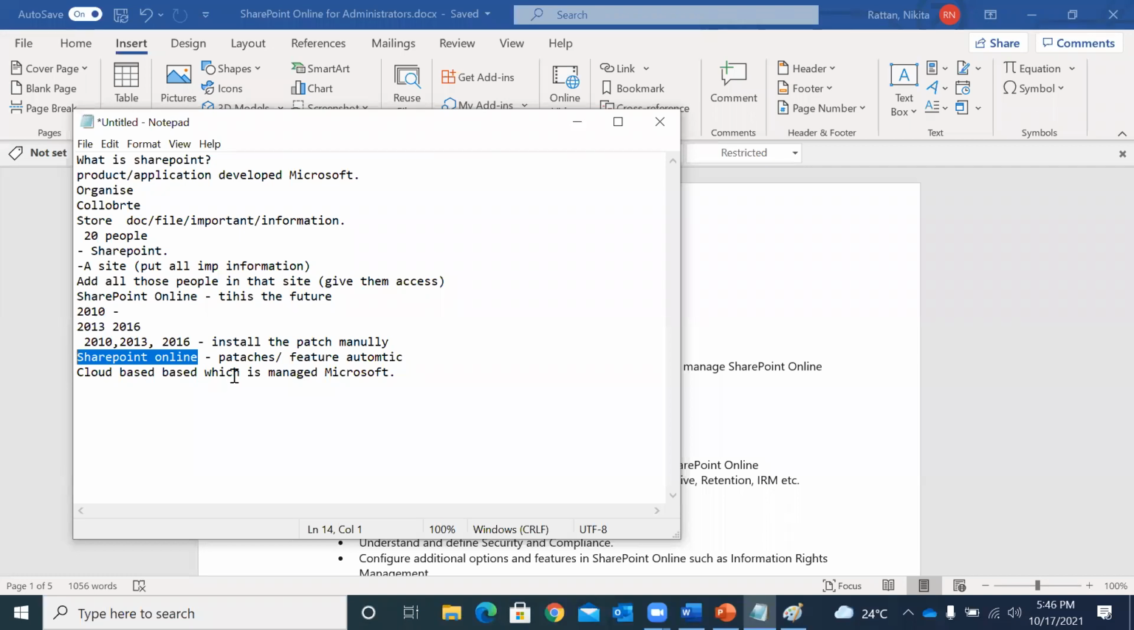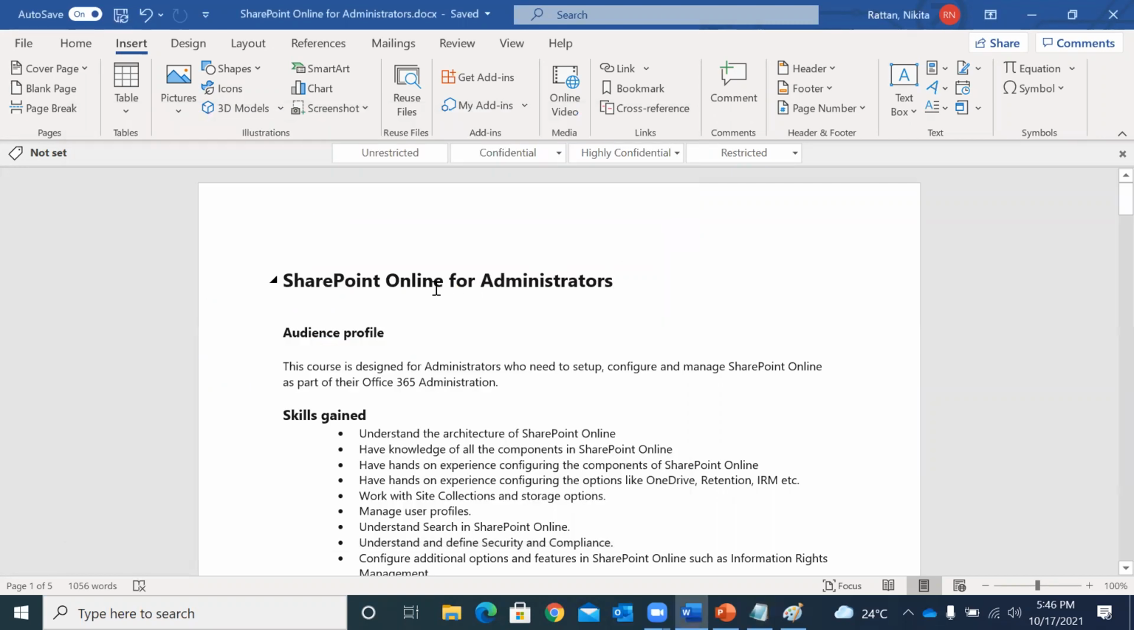And when I'm saying it, this is the future. So our job profile is also dependent on SharePoint Online. So if you are thinking to upgrade yourself in SharePoint Online, this is the right platform for you guys. Okay. When I'm talking about SharePoint Online, we are not only going to concentrate on SharePoint Online.